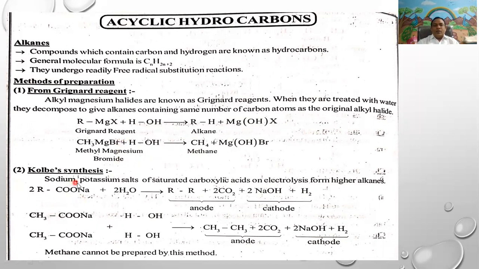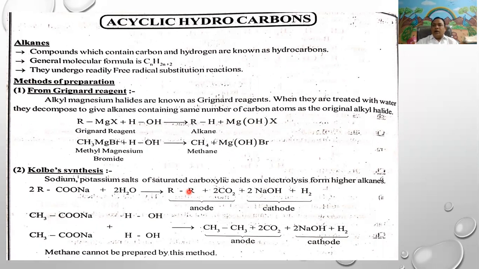The second method is Kolbe synthesis. Sodium or potassium salts of saturated carboxylic acids undergo electrolysis in water. Alkanes and carbon dioxide are obtained at the anode.